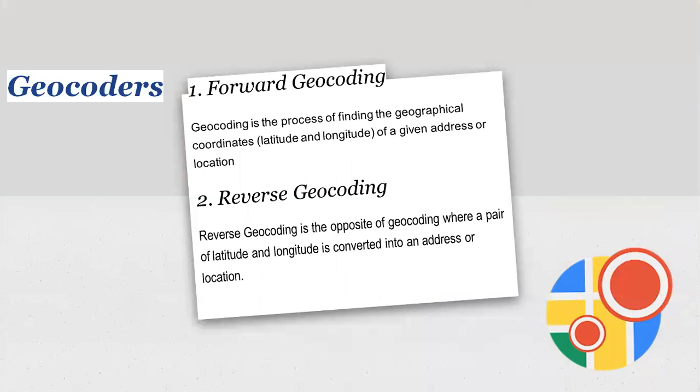Geocoders. Before going to that, we must know what geocoding is. Geocoding is the process of going from a set of latitude and longitude coordinates to a human readable address and vice versa. Forward geocoding means you start with an address or location, for example my address, which is Arthur, Salem, and end up with the altitude, latitude, and longitude coordinates. Reverse geocoding is the process of going from the latitude and longitude coordinates back to the human readable address, that is Arthur, Salem.